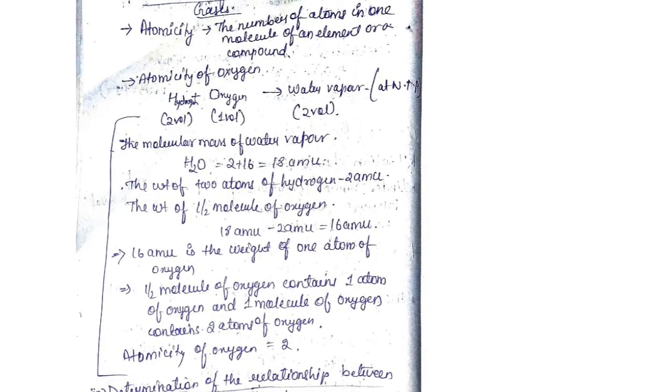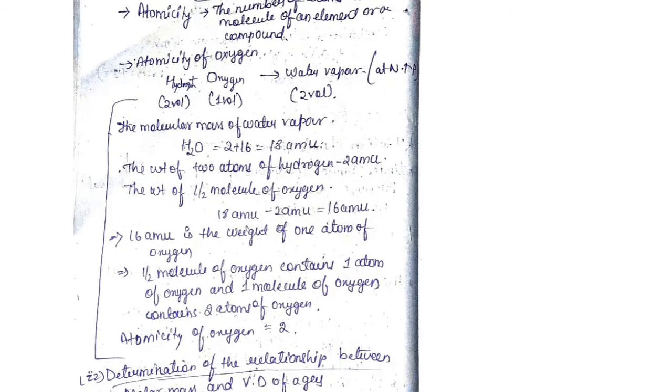So here, for example, atomicity of oxygen. What is the atomicity of oxygen? Here is a reaction: hydrogen plus oxygen gives rise to water vapor. For example, it has been given that two volumes of hydrogen plus 1 volume of oxygen give rise to 2 volumes of water vapor, H2O.